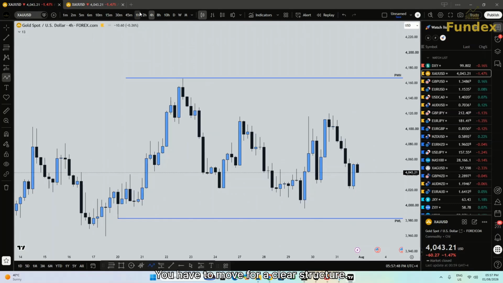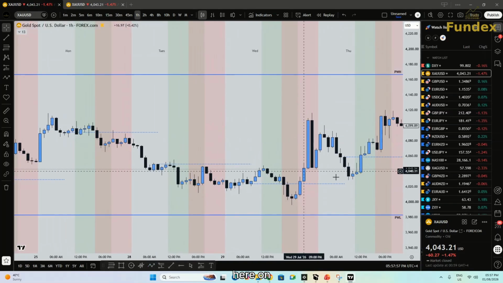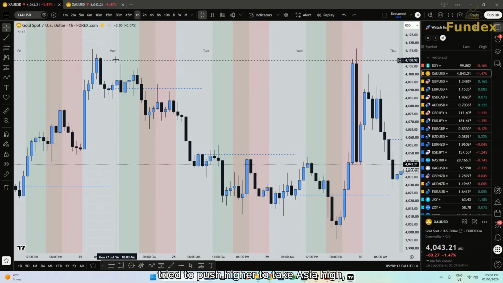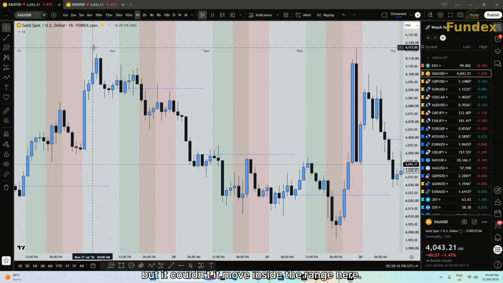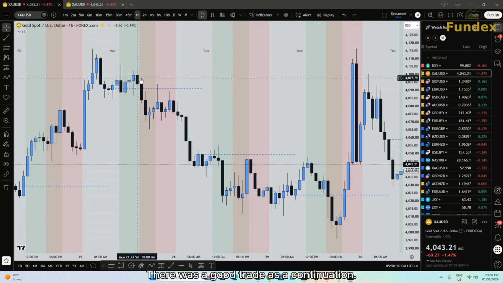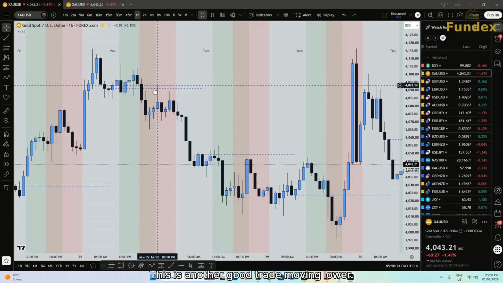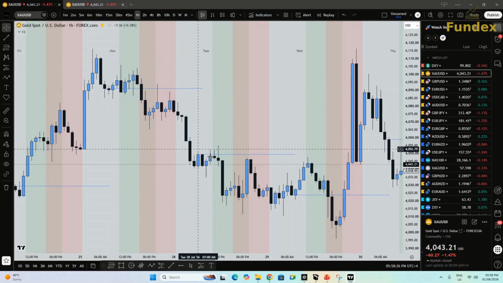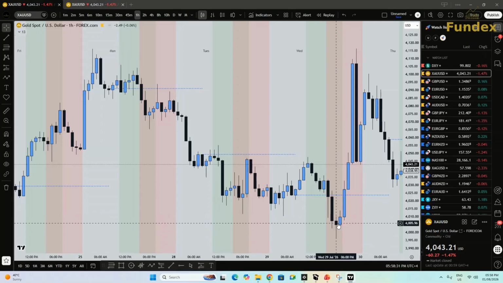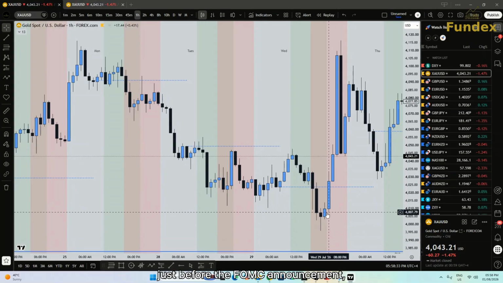You have to move for a clear structure on the 1-hour chart. Here on Monday, the price tried to push higher to take Asia high, but it couldn't. It moved inside the range. Here there was a good trade as a continuation. This is another good trade moving lower. And then there is another trade from here on Wednesday, just before the FOMC announcement.